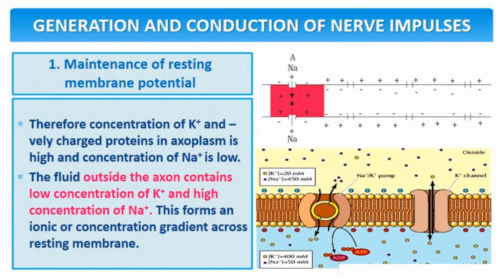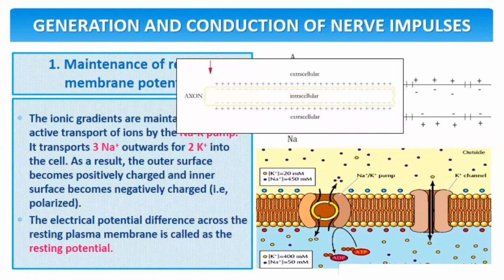Therefore, the concentration of potassium and negatively charged proteins in the axoplasm is high and the concentration of sodium ions is low. The fluid outside the axon contains a low concentration of potassium and a high concentration of sodium. This forms an ionic or concentration gradient across the resting membrane.